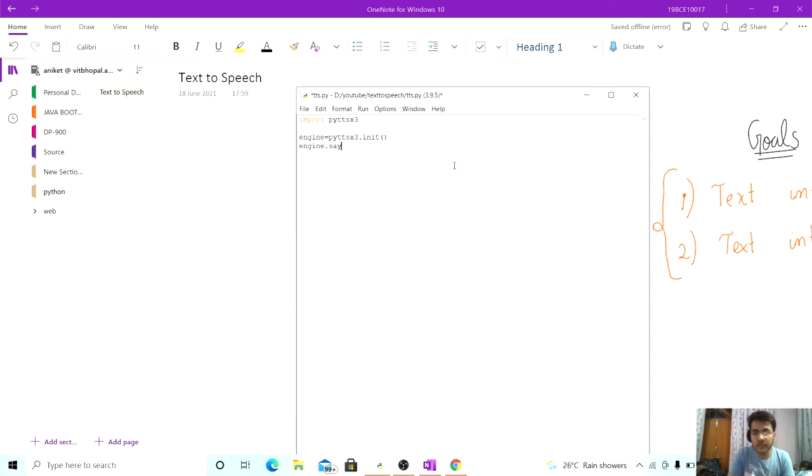Then we will use the .say function. Inside pyttsx3 there is a function .say which will convert our text into speech. Whatever we write inside this, like hello world, welcome to my channel, is converted into speech. Now we need to run this project. For running it in pyttsx3, there is another function, runAndWait.